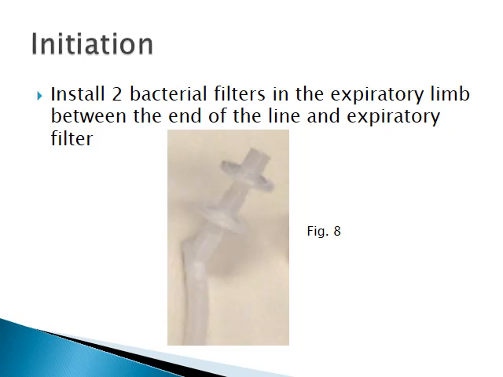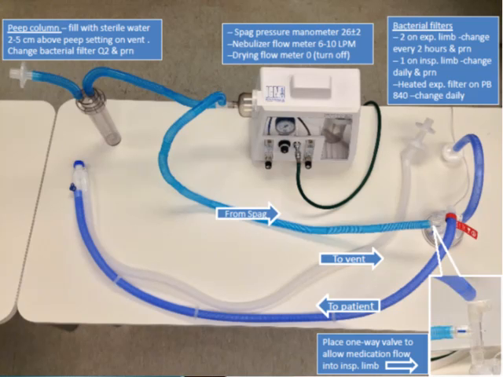Figure 8 shows two bacterial filters between the end of the expiratory limb and the expiratory filter on the Puritan Bennett 840. Now this large picture shows the entire setup from the SPAG to the humidifier with corresponding arrows of flow.